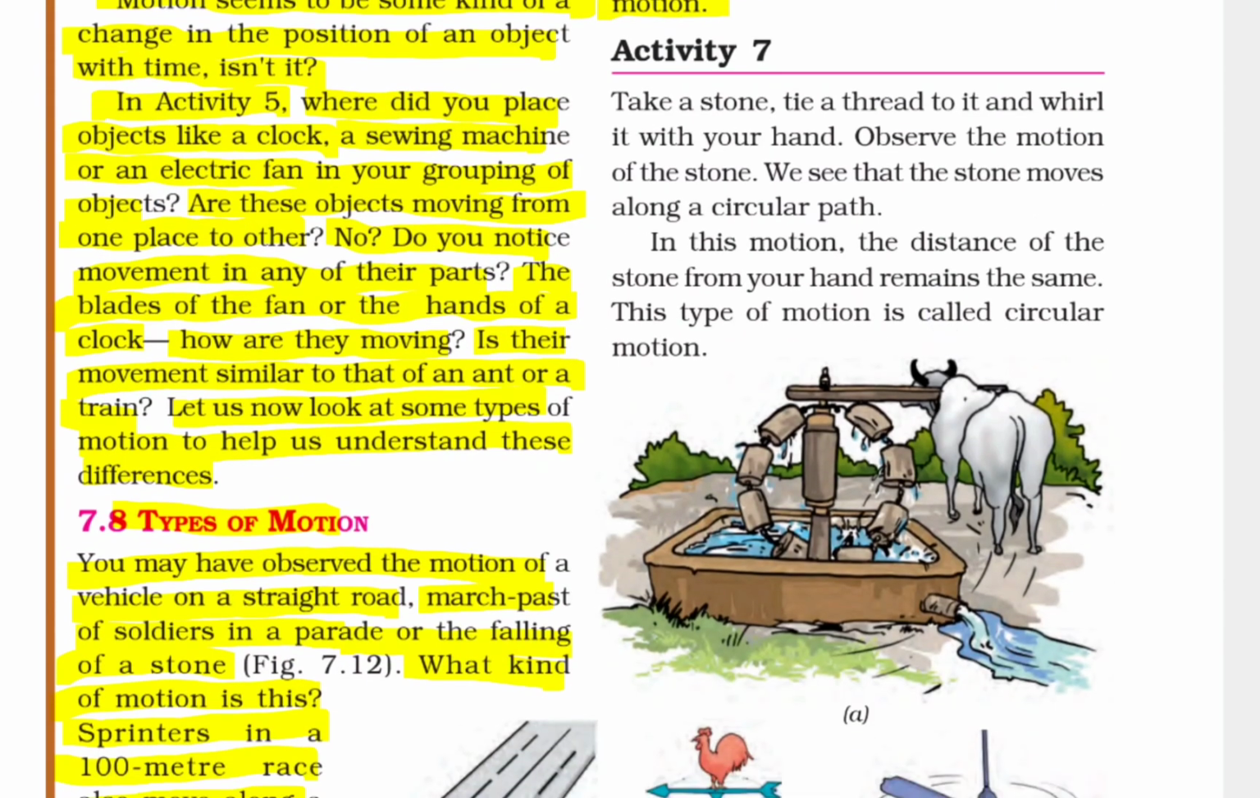Activity 7. Take a stone, tie a thread to it and whirl it with your hand. Observe the motion of the stone. We see that the stone moves along a circular path. In this motion, the distance of the stone from your hand remains the same. This type of motion is called circular motion.